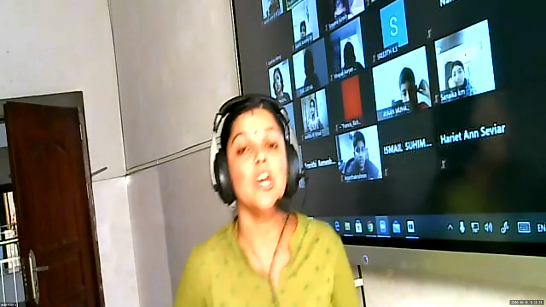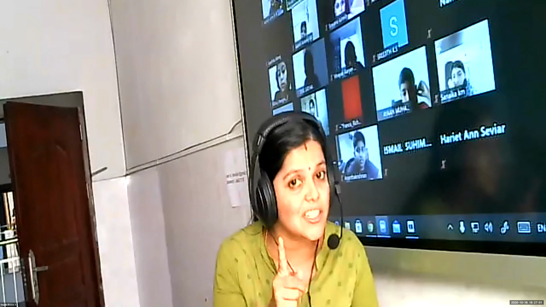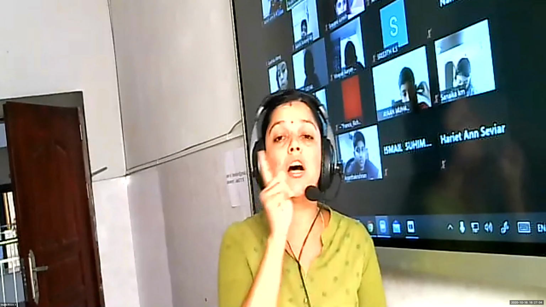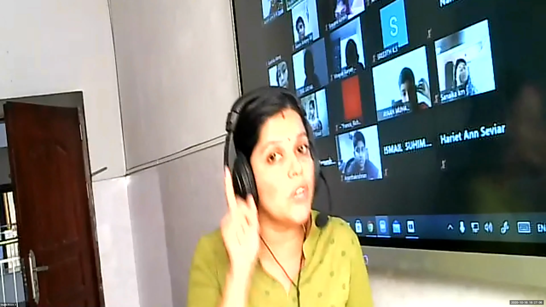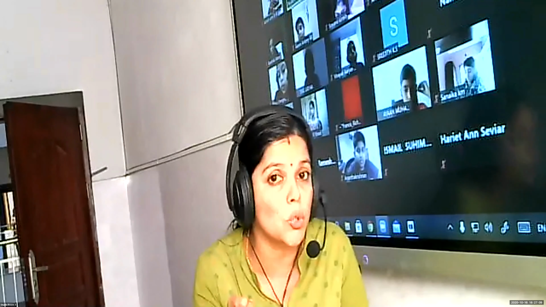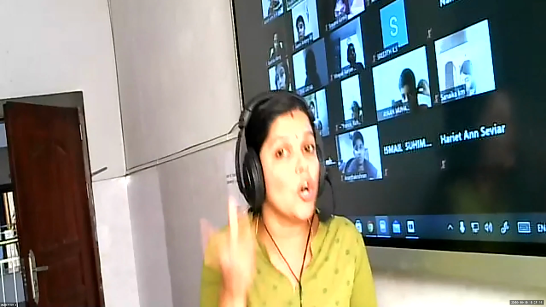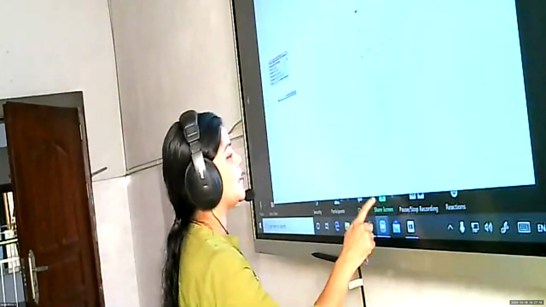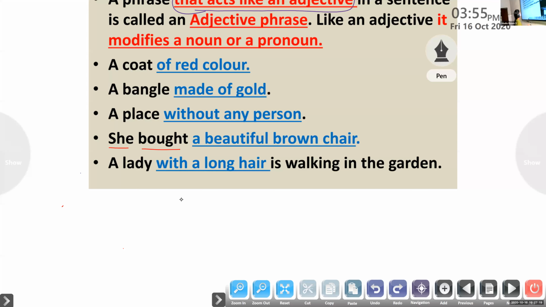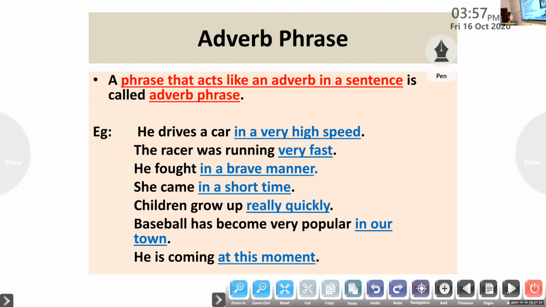So we have here some examples. An adverb phrase acts like an adverb which describes a verb within a sentence. This is the only method by which you will be able to identify an adverb within a sentence. Normally, an adverb always describes a verb. This example will satisfy your thirst for knowledge. Look here, we have the next step, adverb phrase. As I have told you, an adverb phrase acts like an adverb in a sentence.